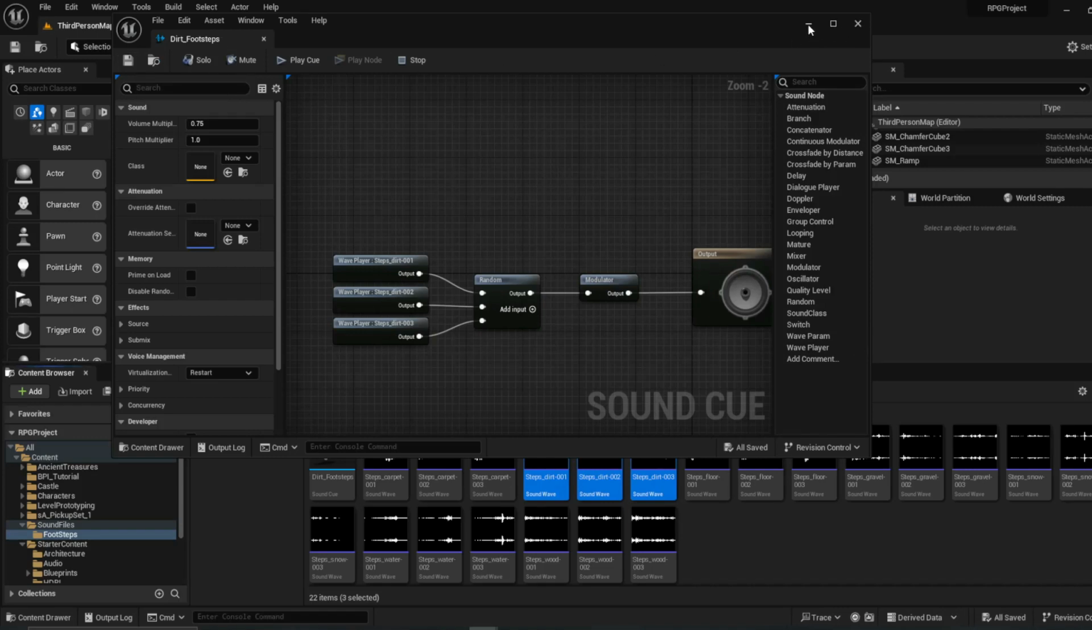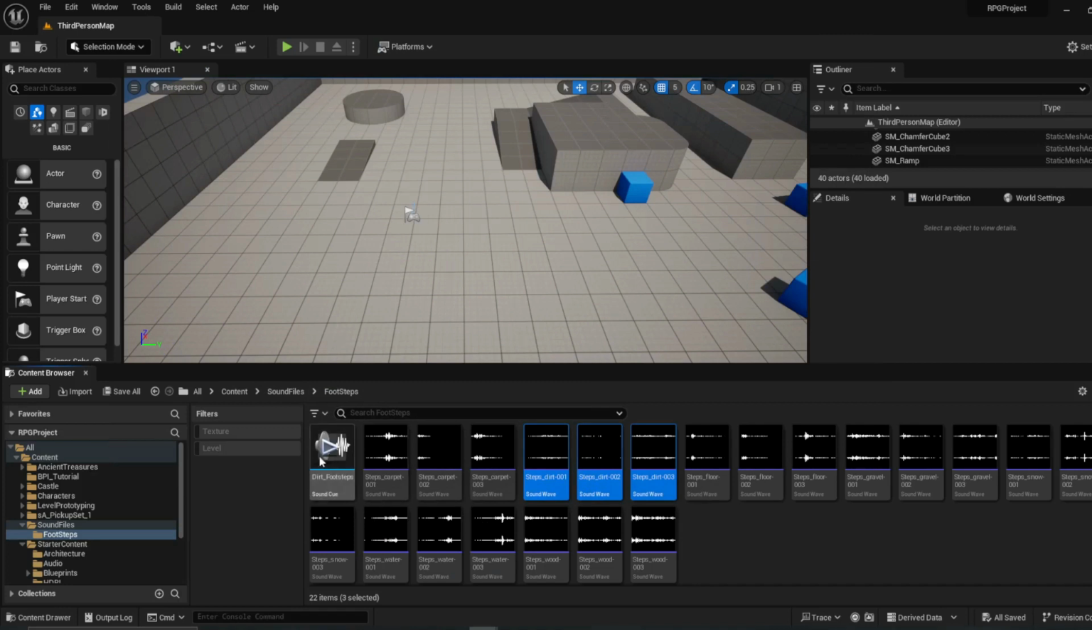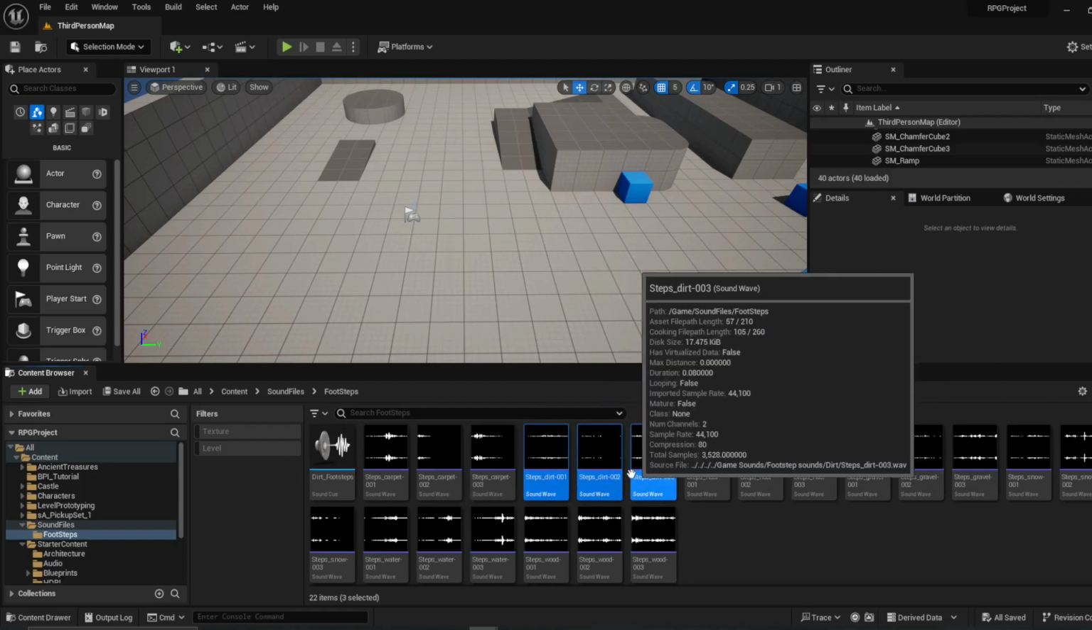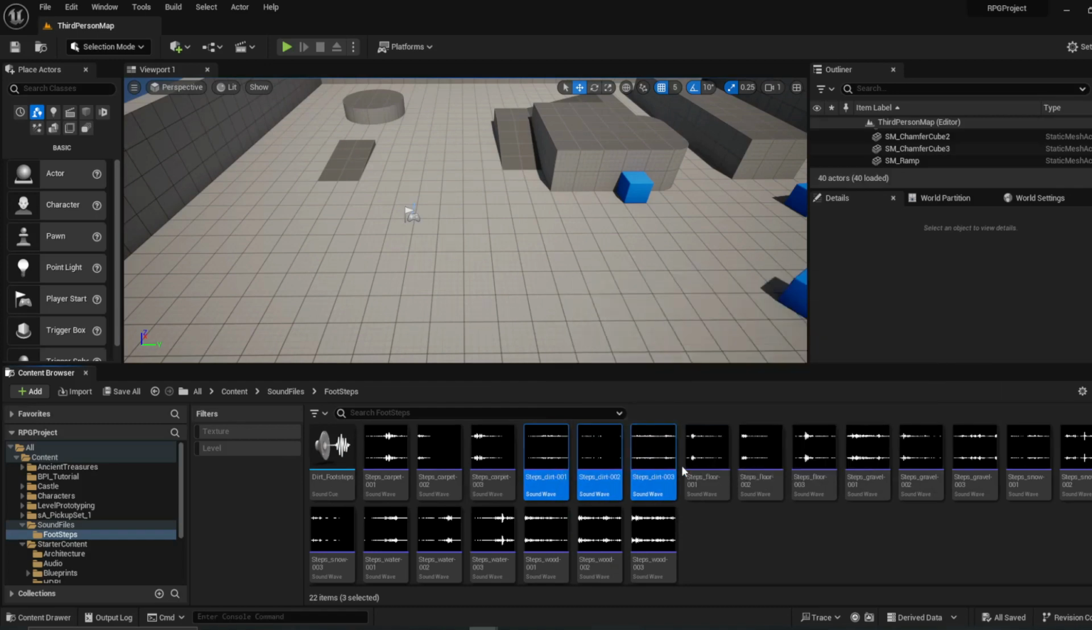Okay, and then next, go and do this. We can minimize that for now. So if you hit play, you can kind of hear it. It's going to swap between those three sounds. I don't have a lot of sounds to work with, so some of them it repeats, but if you can get more than that, it'll give you a nice varied footstep.